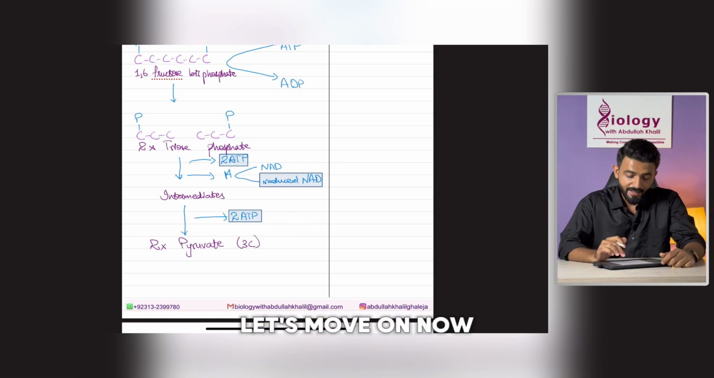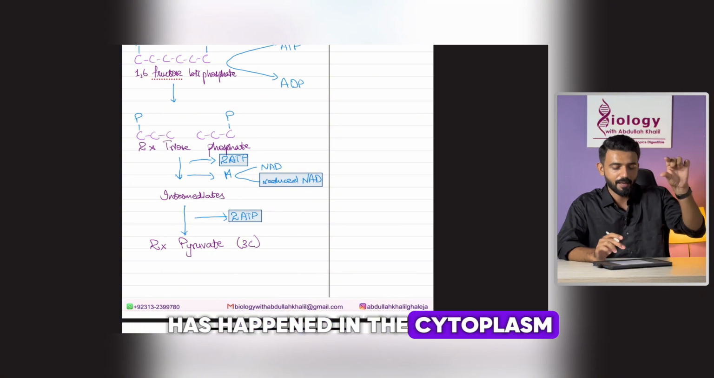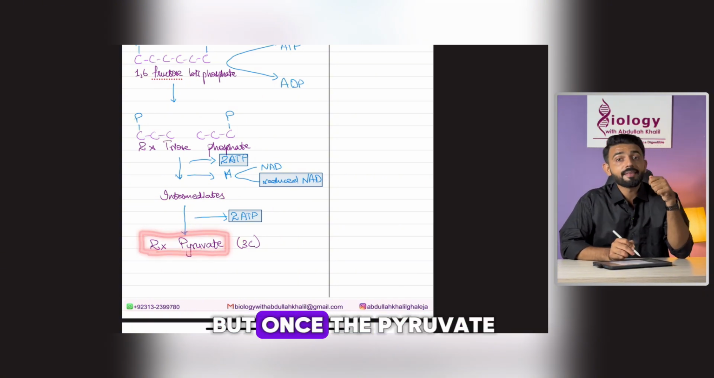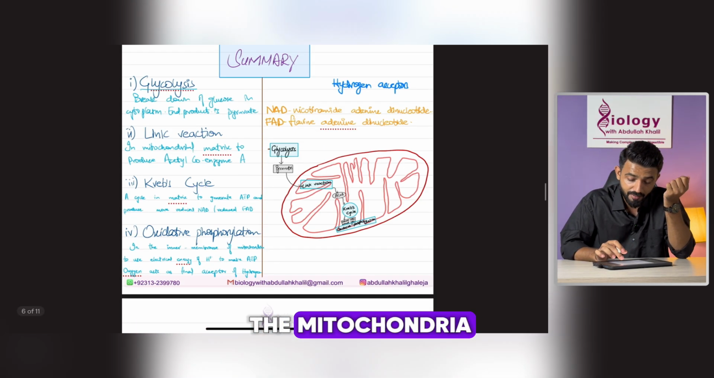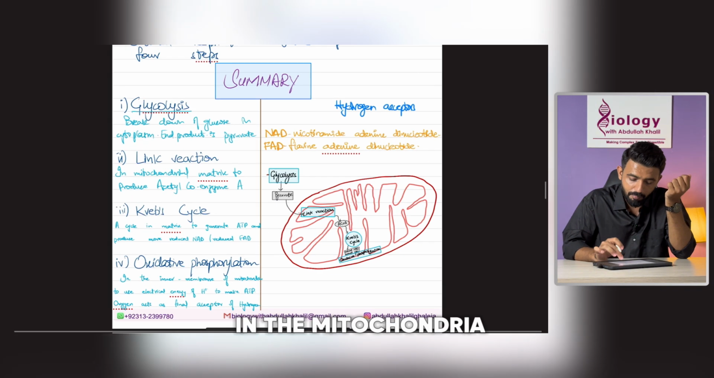Let's move on. If we remember, this has happened in the cytoplasm. The pyruvate is formed in the cytoplasm. But once the pyruvate has been formed, it will enter the mitochondria, just like this.